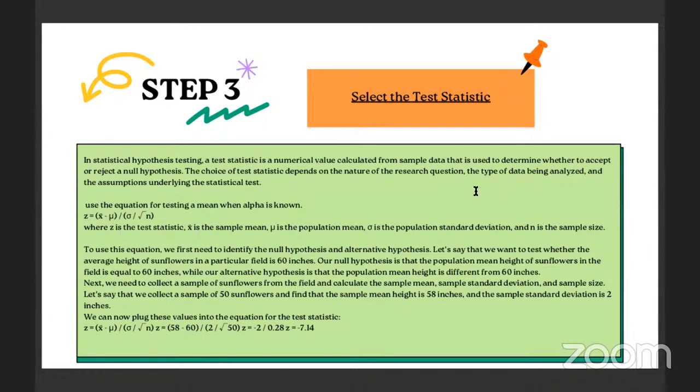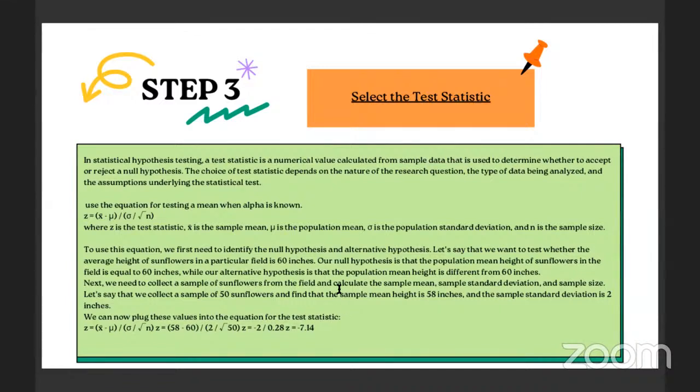Let's say that we want to test whether the average height of sunflowers in a particular field is 60 inches. Our null hypothesis is that the population mean height of sunflowers in the field is equal to 60 inches, while our alternative hypothesis is that the population mean height is different from 60 inches.